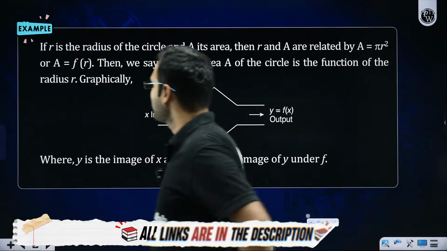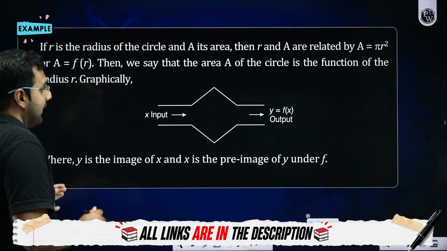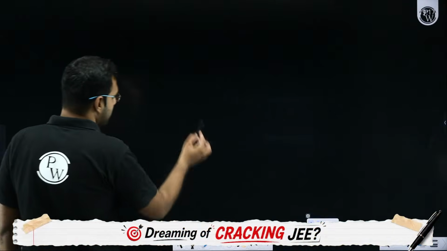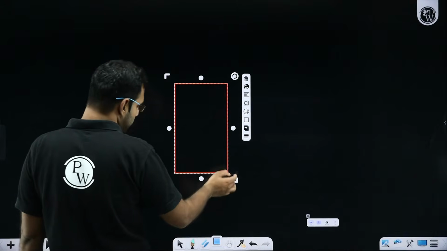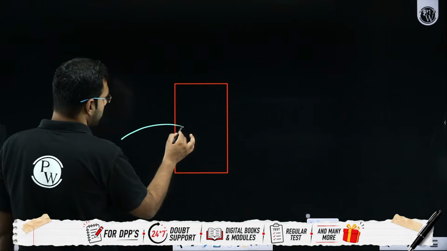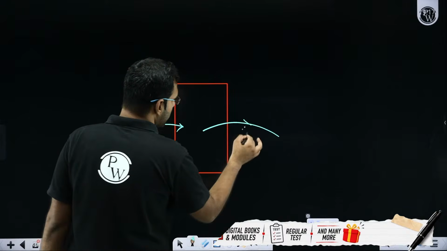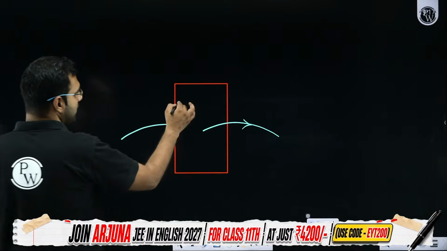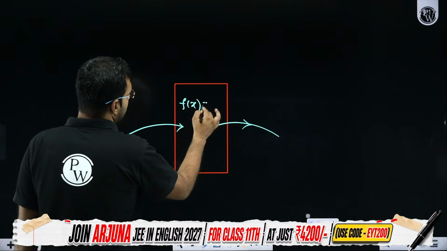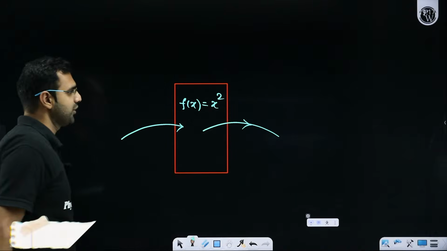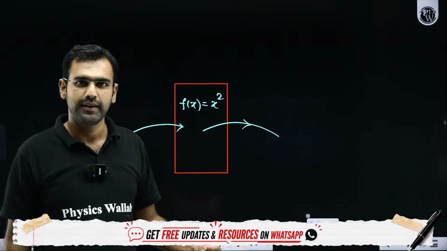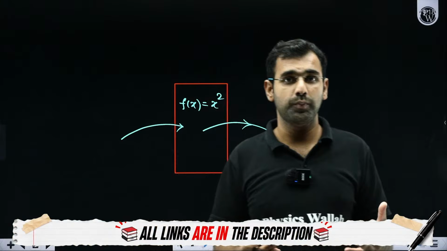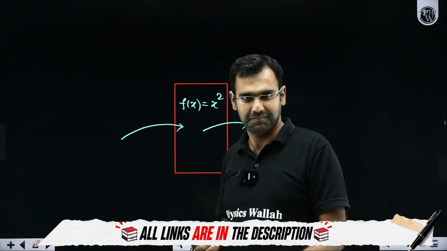Coming back to the discussion we are having here, please pay attention everyone. Let's say there is a machine. To this machine, if I'm passing some inputs and this machine is producing some outputs, let's say the machine is a processor which takes input as X, processes it by squaring it and gives you the output, which is the square of that input.